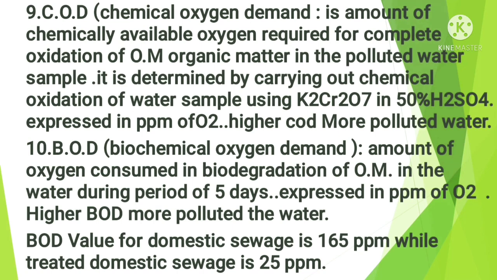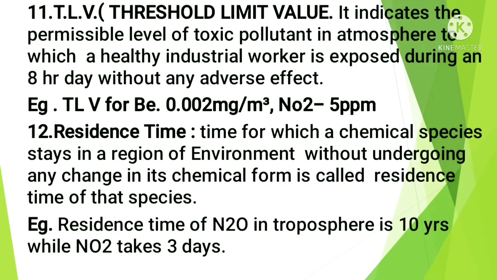Then residence time is the next term we are going to see. What is meant by residence time? It is the time for which a chemical species stays in a region of the environment without undergoing any change in its chemical form. It is called the residence time of that species. For example, the residence time of N2O in the troposphere is 10 years, while NO2 is 3 days. CFCl3 and difluorocarbon have residence times greater than 10 years and greater than 30 years respectively.